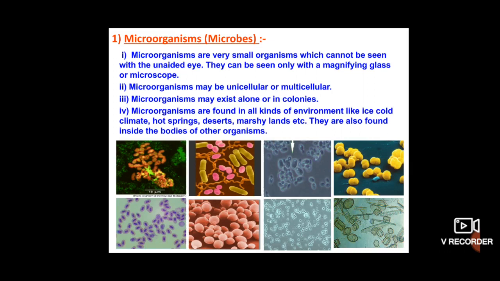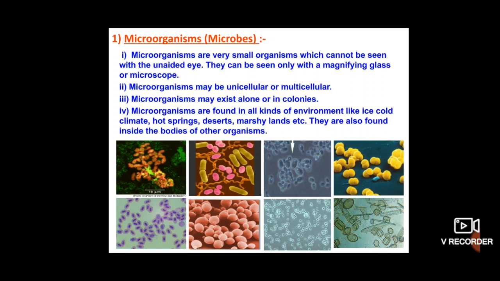The organisms having only one cell, these kinds of organisms we call unicellular organisms. Then what do you mean by multicellular organisms? See children, multicellular organisms are the organisms that have more than one cell in the body. This we call a multicellular organism.